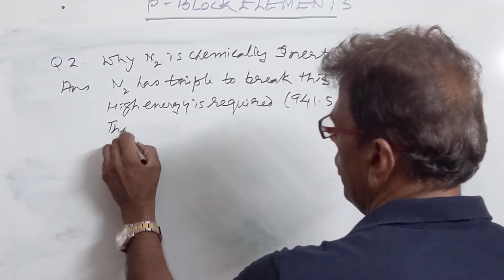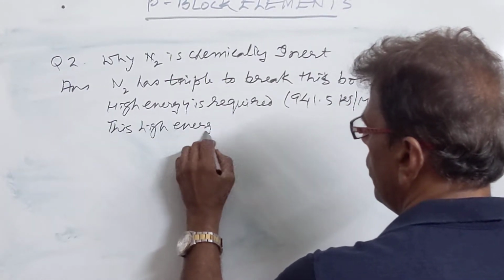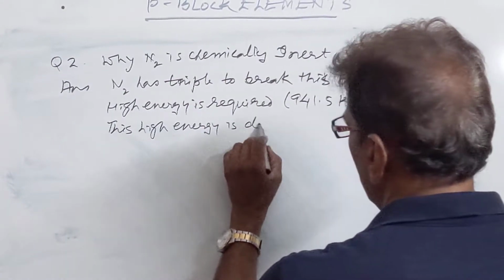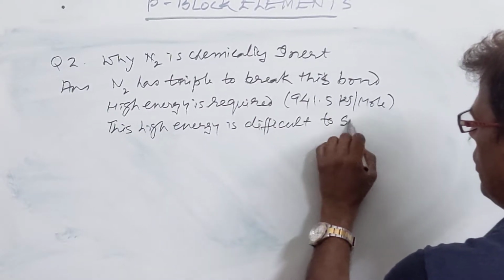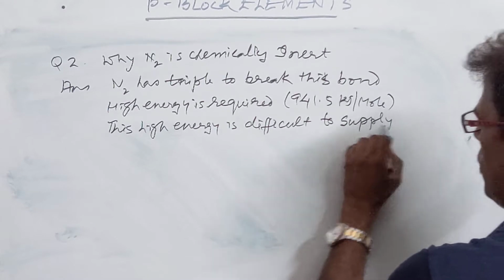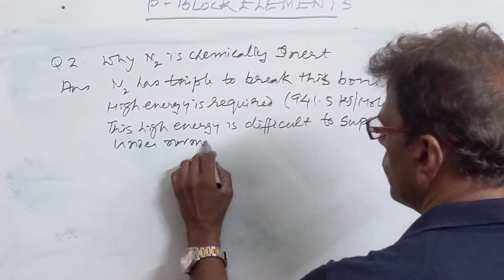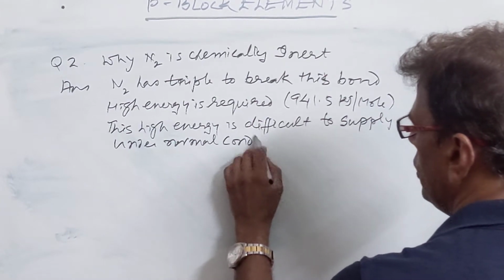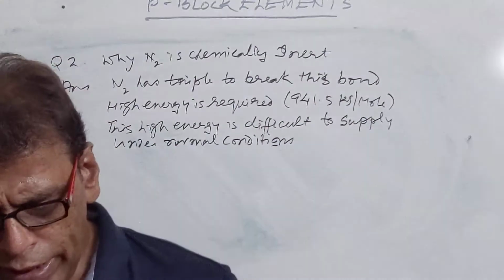This high energy is difficult to supply under normal conditions. That's why we say that nitrogen is chemically inert.